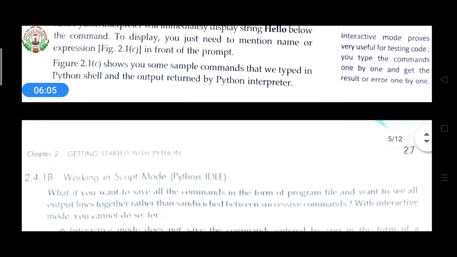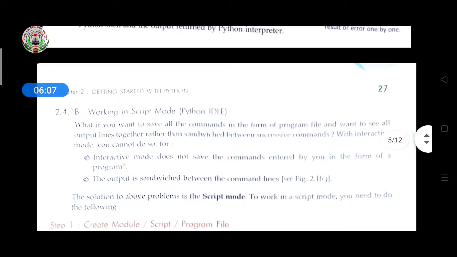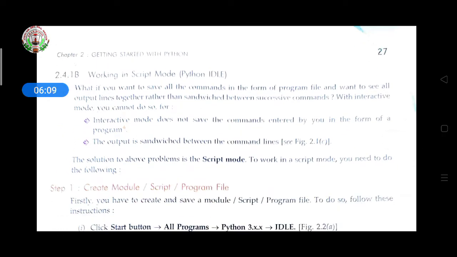And then working with script mode in Python IDLE. Working with script mode means, what if you want to save all the commands in the form of program files and want to see all the output lines together, rather than sandwiched between successive commands? With interactive mode, you cannot do so.